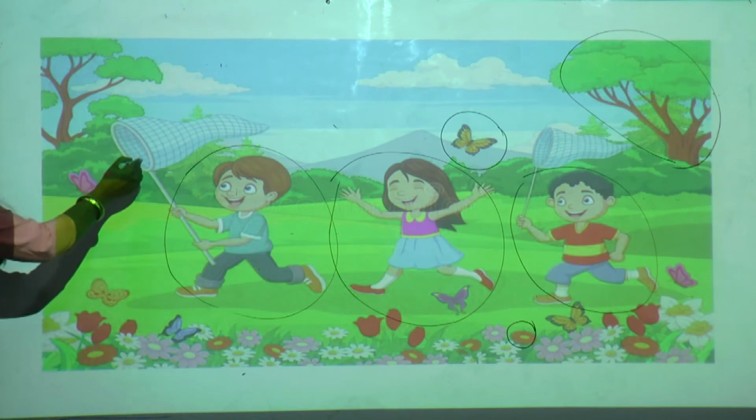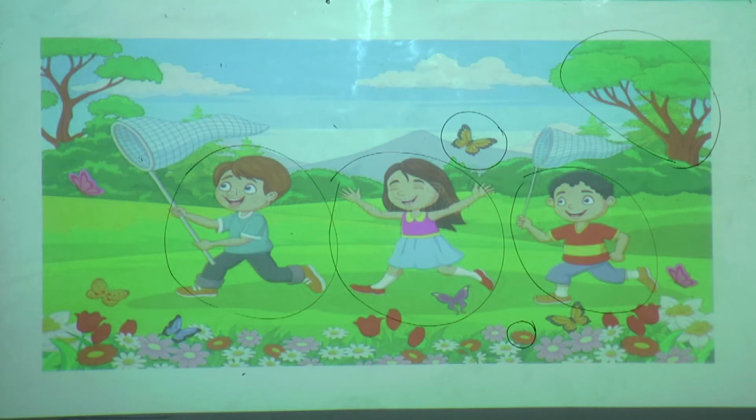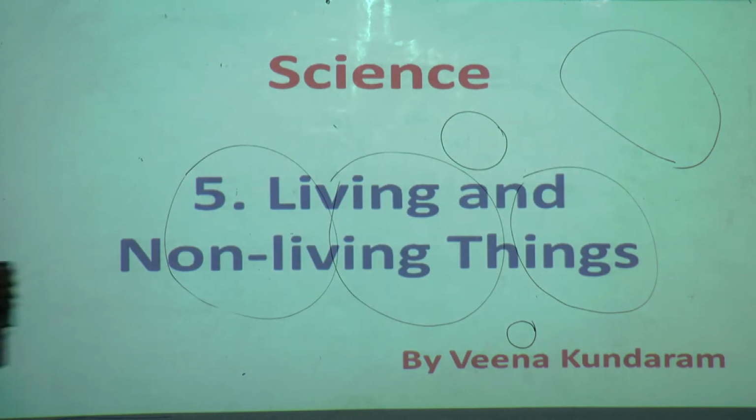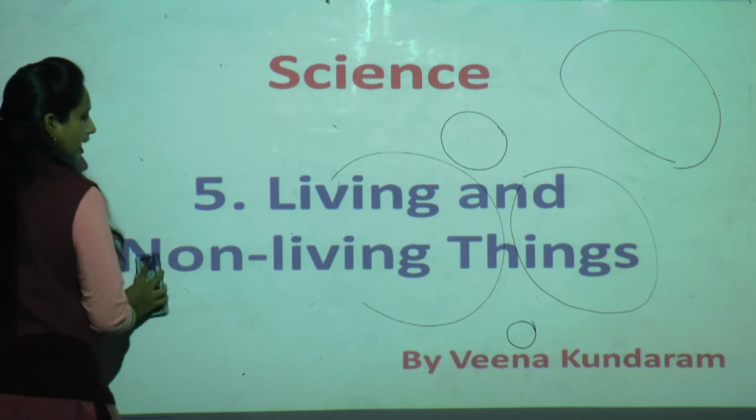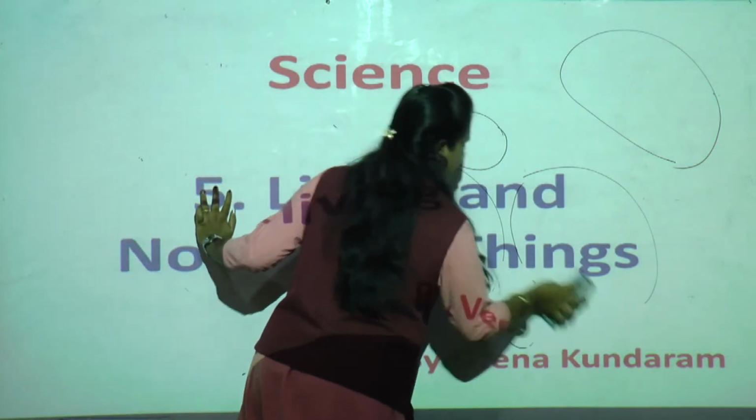Yes, what about this net? This net is living thing? No, this net is non-living thing. Got it? Yes students? So today we are going to see our fifth chapter, that is living and non-living things.